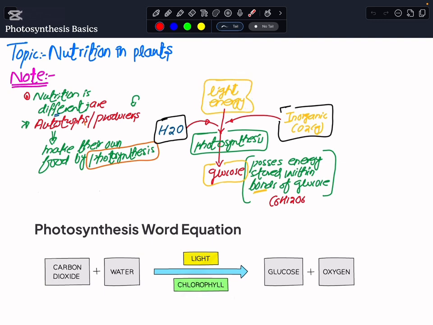Why? Because they absorb the light energy. They take up the water and then they use the inorganic carbon dioxide that we have in the environment, and then they carry out the process of photosynthesis, and at the end they make glucose out of it. The reason is that this glucose has bonds in it, and those bonds have a form of energy stored in them, and that is the chemical energy, which the plants then utilize to release energy in the form of ATP by the mitochondria.